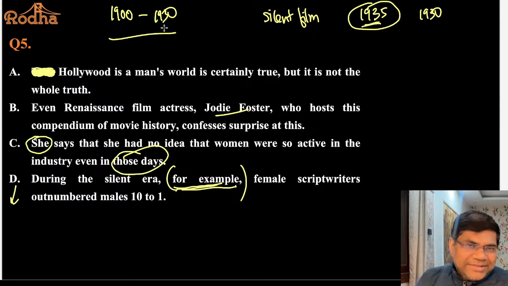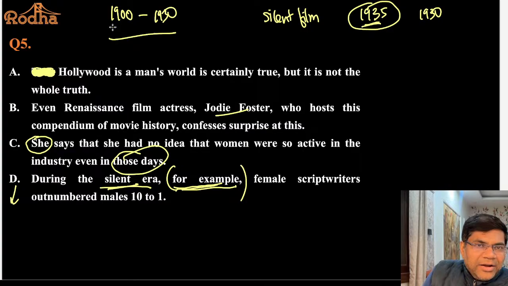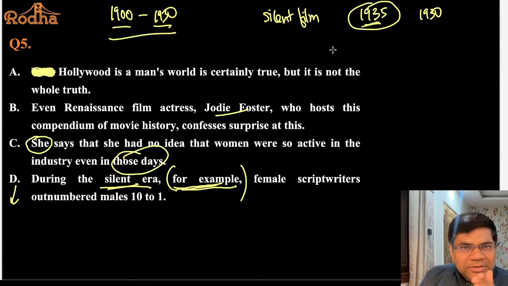Dialogues नीचे लिख के आते थे. So the silent era refers to the silent era of the movie, which was from 1900 to 1930. Then audio came from 1931-32 onwards, and 35 से पूरी तरह से audio हो गया वो. So you had both video and audio in the movies.